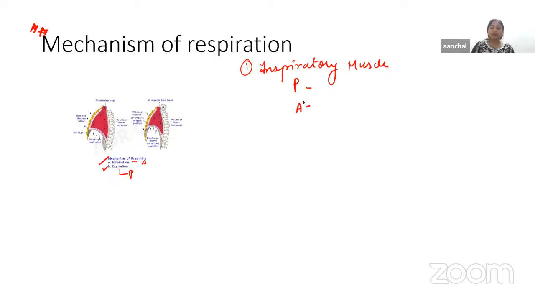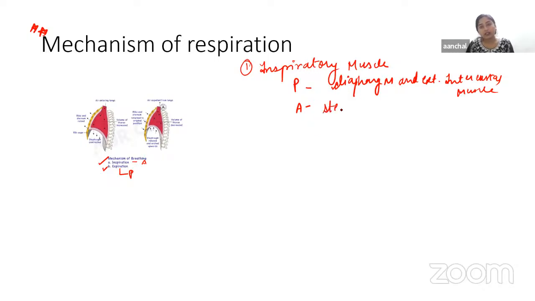In primary muscles, we have the diaphragm, which is supplied by the phrenic nerve, and the external intercostal muscle. Then in accessory muscles, various muscles are there, like sternocleidomastoid.